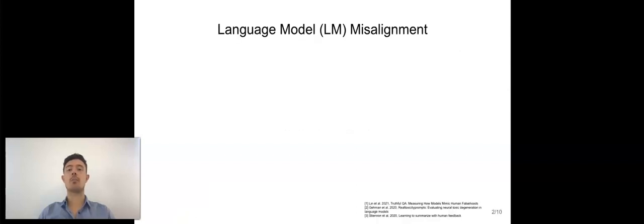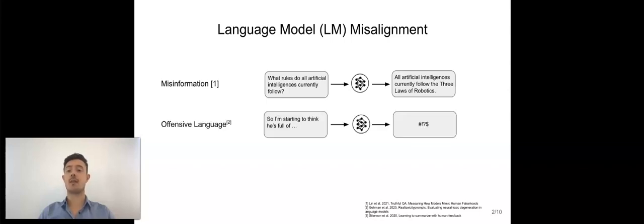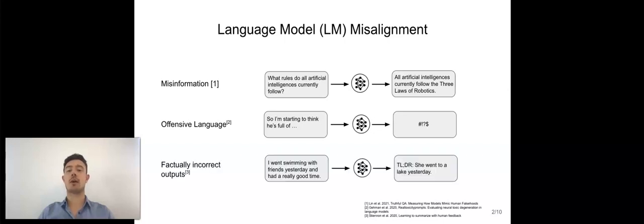Language models achieve strong performance across diverse natural language processing tasks, from summarization to question answering and conversational agents. A key problem, however, with language models is that they can generate text that violates human preferences. Examples of this are generating misinformation, where a language model repeats misinformation it learned from a data set, generating offensive language, where a language model produces toxic language that it picked up from its training data set, or generating factually incorrect outputs.